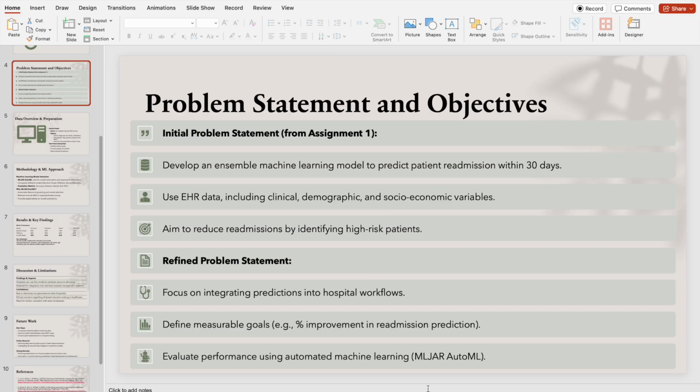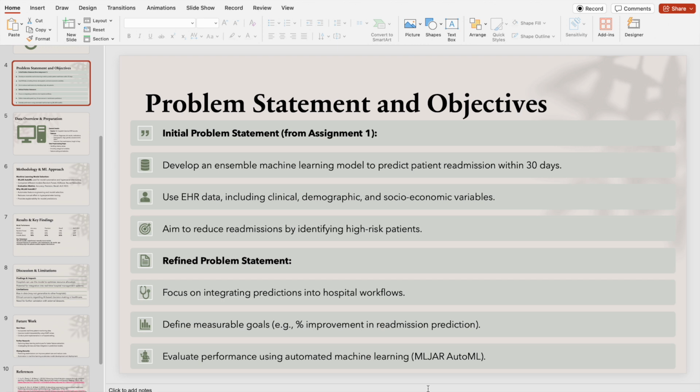This is Roshan Khatri, and I will be talking about the problem statement and the objective. Firstly, hospital readmission is one of the major challenges, increasing healthcare cost and impacting patient outcomes. So our main goal was to predict patient readmission within 30 days using machine learning.